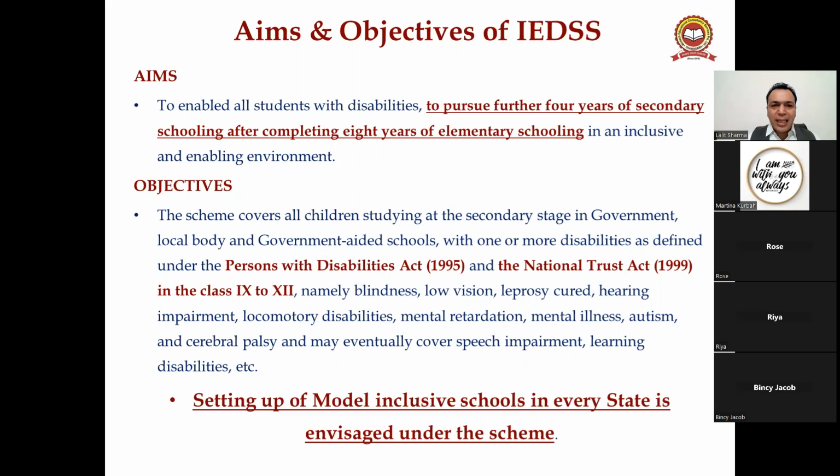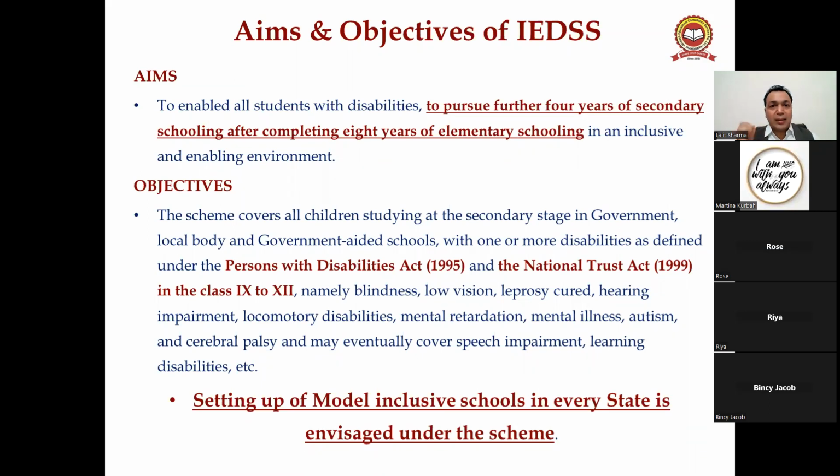Objectives. The scheme covers all the children studying at the secondary stage in government, local body and government aided schools with one or more disabilities as defined under the Persons with Disabilities Act 1995 and National Trust Act 1999, in classes 9 to 12.